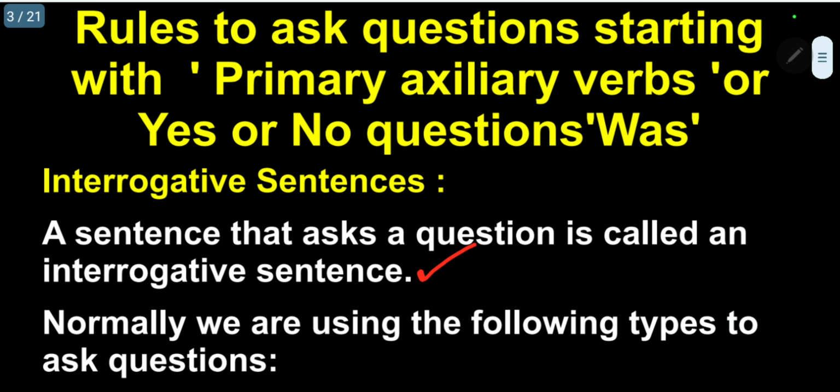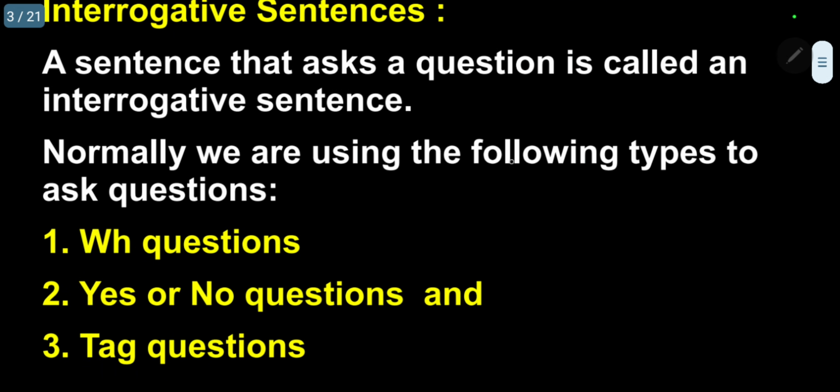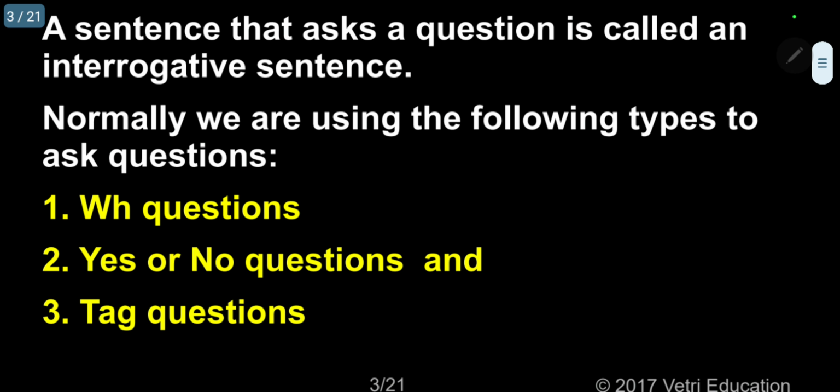Normally, we use the following types to ask questions. This is very, very important information. Normally, only in three ways can we raise questions. There is no other way except these three. Many of you may not know this, including many professors of English. Now, one is WH questions.